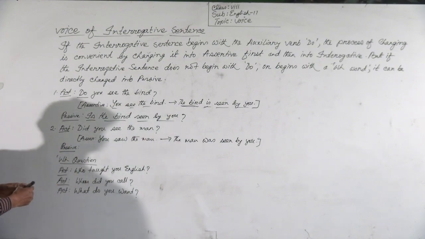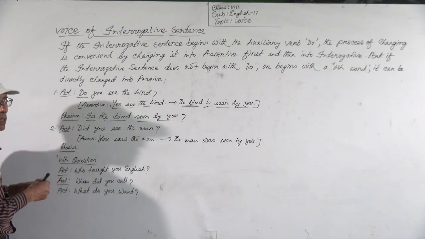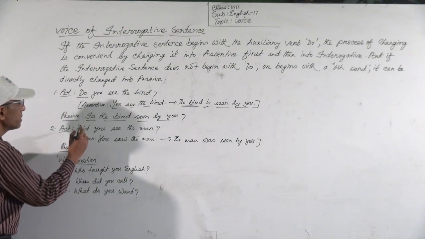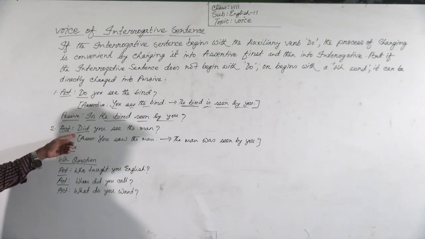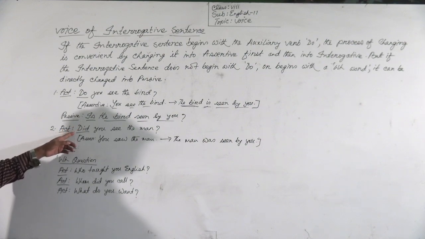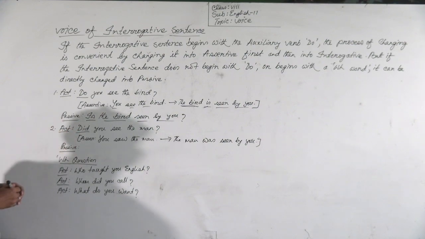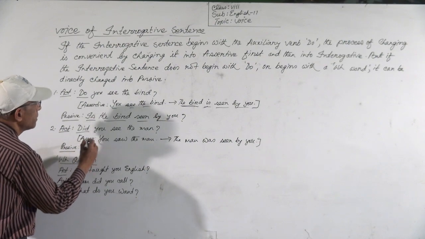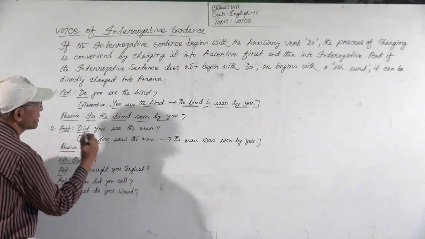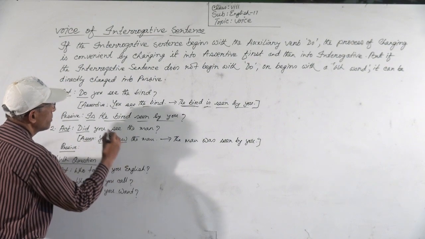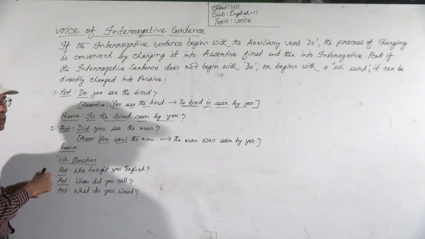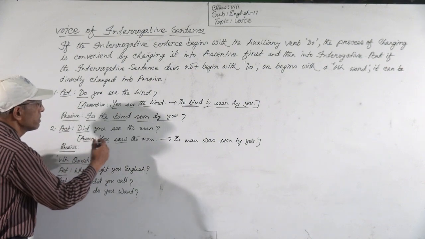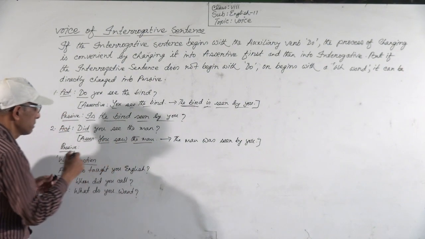You see, the interrogative sentence begins with did, and the tense is past indefinite. You have to make it assertive. At first the subject you, then the verb in first form, and then the object.